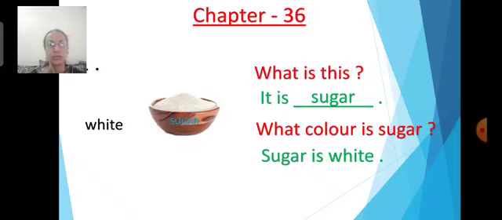So you are going to give me the answer. What color is sugar? You will say, sugar is white. You will write, sugar is white. And always begin with a capital letter and end with a full stop. In a question, the teacher puts a question mark, but in the answer sentence, you are going to put a full stop.